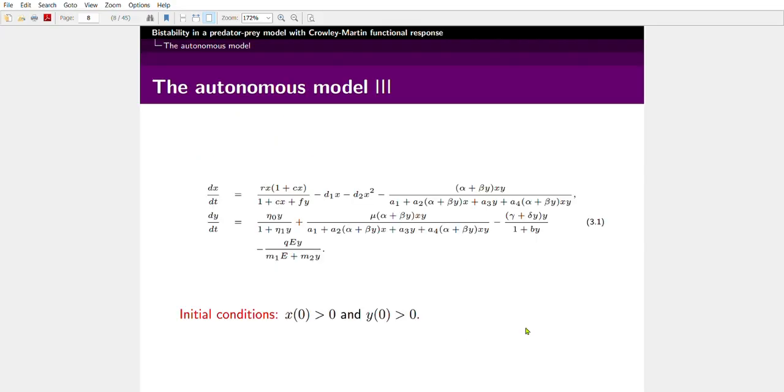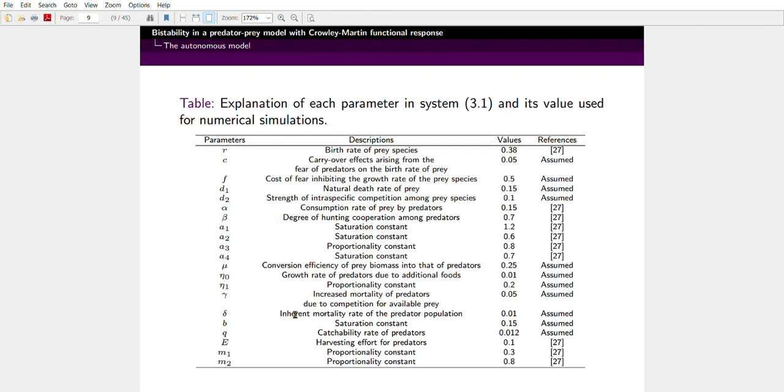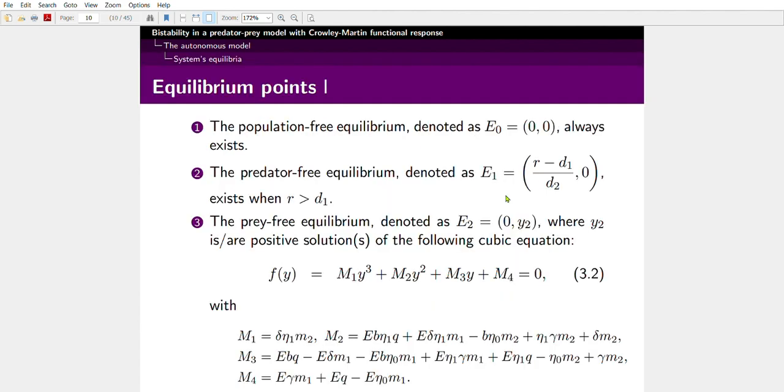For the analytical purpose, we assume the initial population size is greater than 0. So these are the biological descriptions of model parameters and the numerical values. Some are taken from previously published research articles and some are assumed. First of all, we find the equilibrium points which always exist. The predator free equilibrium point, denoted as E1, is r minus d1 divided by d2. This equilibrium only exists whenever r is greater than d1, that is, the birth rate of prey is greater than the death rate of prey.